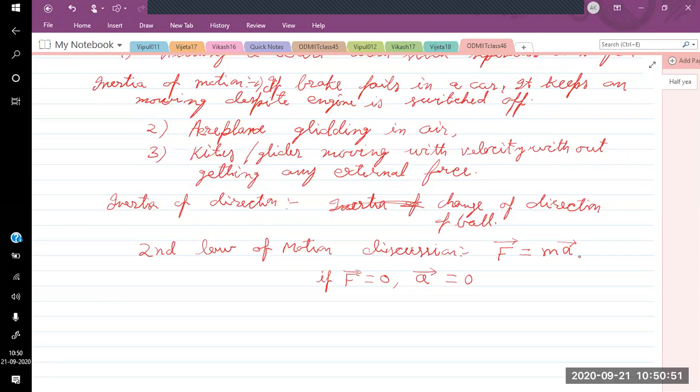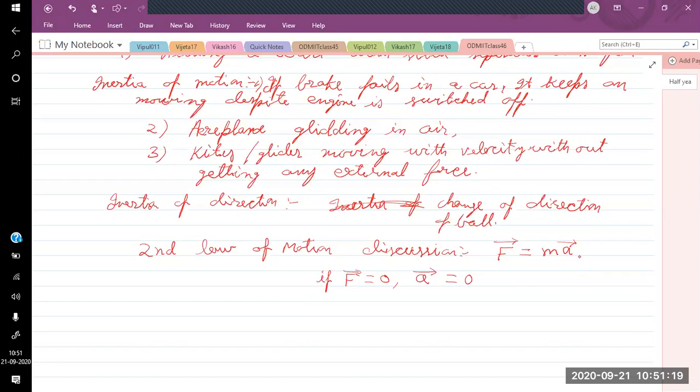There are many places where the second law is not applicable. So first we see whether the first law is applicable there or not. We cannot say the first law is a special case of the second law, but we can say that the first law is the base law and the second law is its advanced form.